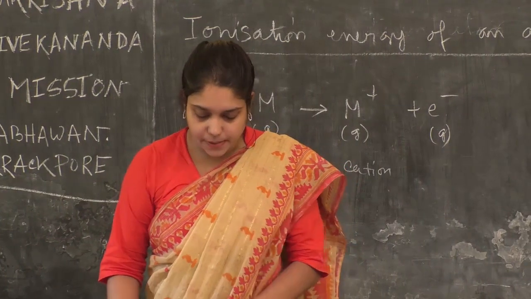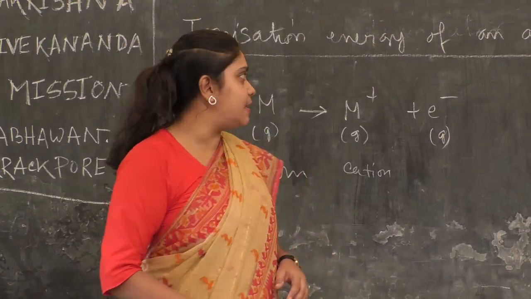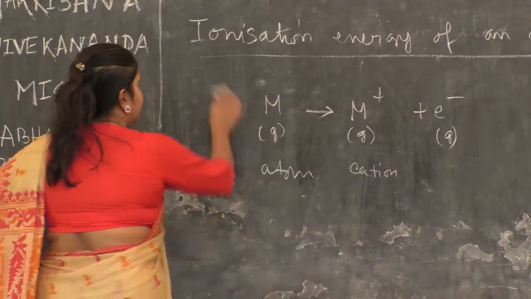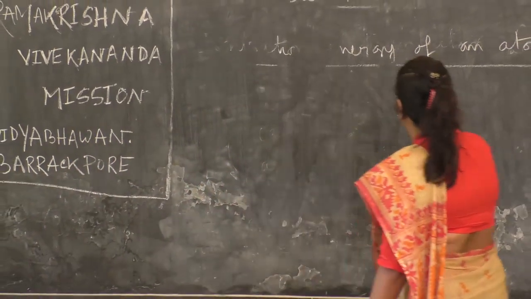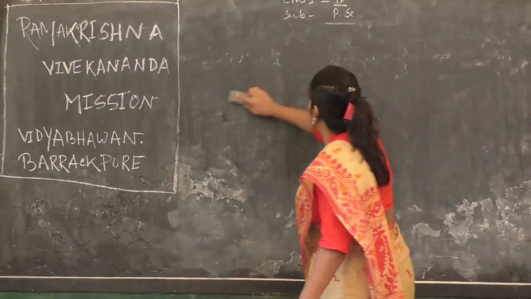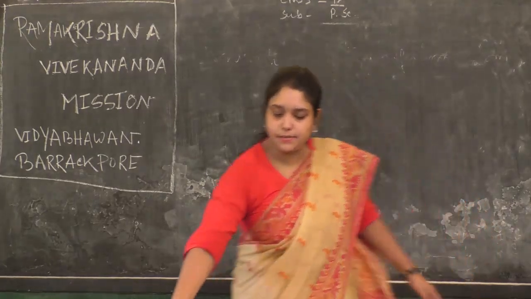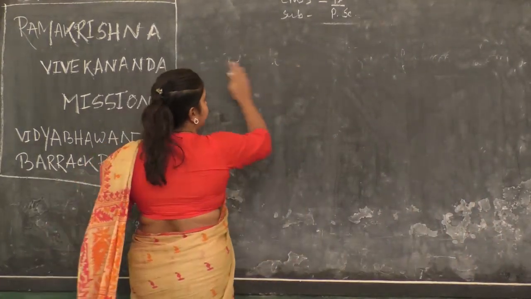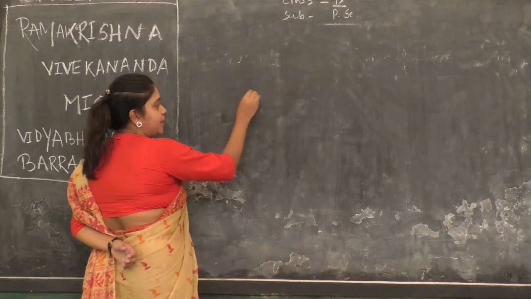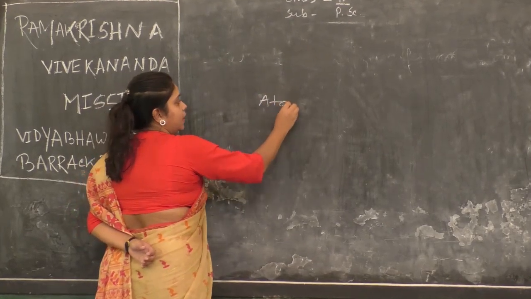The last topic is atomic number and mass number. You all know about these two topics. How are they written?